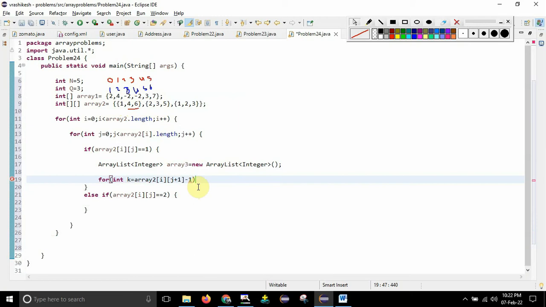Start from 3. After that, where should k go up to? k should be less than array2 of the last element. So you need to point to the next element. So then I just need to change it. In fact, I can write it like this. I just copy this thing, whatever they have given.